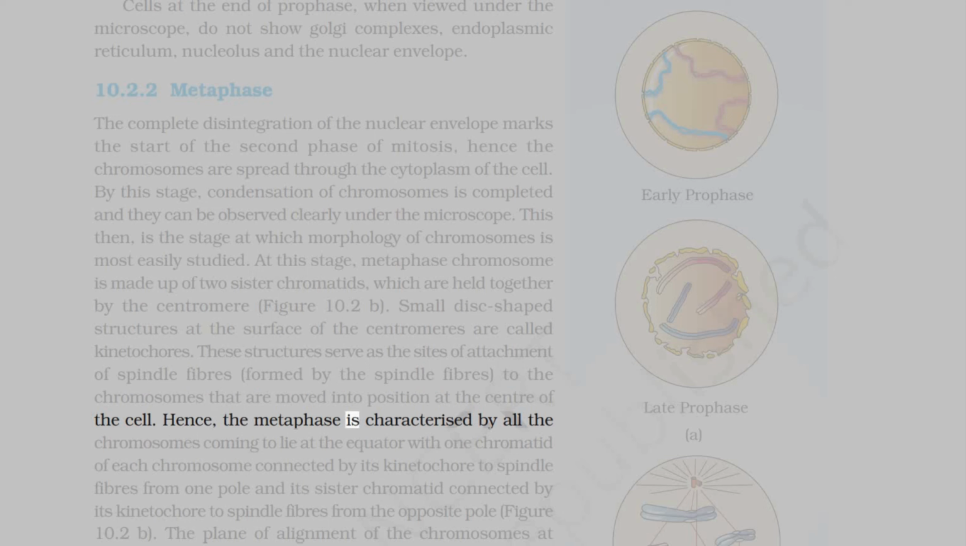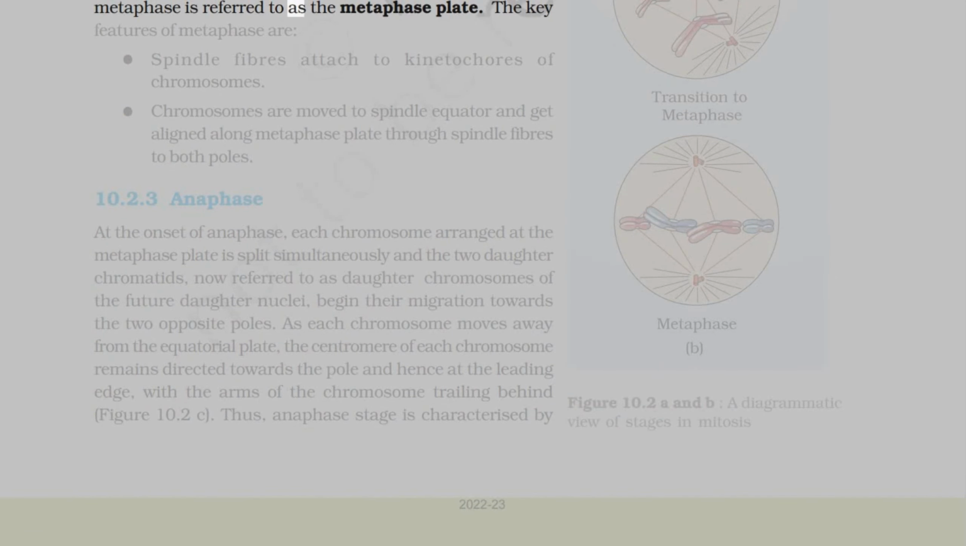Hence, the metaphase is characterized by all the chromosomes coming to lie at the equator, with one chromatid of each chromosome connected by its kinetochore to spindle fibers from one pole and its sister chromatid connected by its kinetochore to spindle fibers from the opposite pole, figure 10.2b. The plane of alignment of the chromosomes at metaphase is referred to as the metaphase plate. The key features of metaphase are: spindle fibers attached to kinetochores of chromosomes. Chromosomes are moved to the spindle equator and get aligned along the metaphase plate through spindle fibers to both poles.